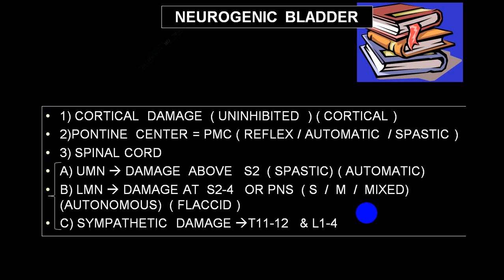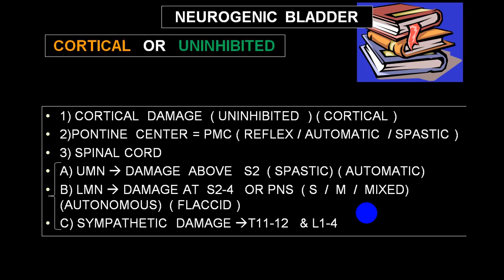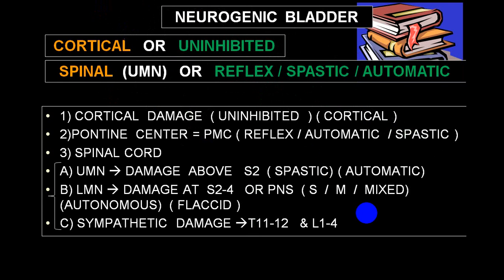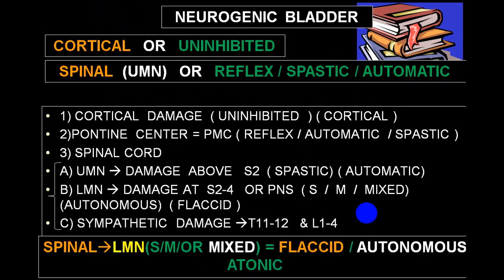Now, neurogenic bladder etiology we can divide into cortical, or what we call uninhibited, and spinal, which can be upper motor neuron, which we call reflex bladder, spastic bladder or automatic bladder. Another variety is spinal, where there is damage to the lower spinal cord center, which we call lower motor neuron, which can be pure sensory, pure motor, or mixed. The name given to this is flaccid bladder, autonomous bladder or atonic bladder. So we have the three classical varieties: cortical variety, spinal cord variety, and in spinal cord the upper motor neuron and lower motor neuron varieties.